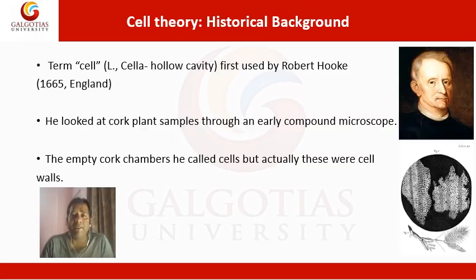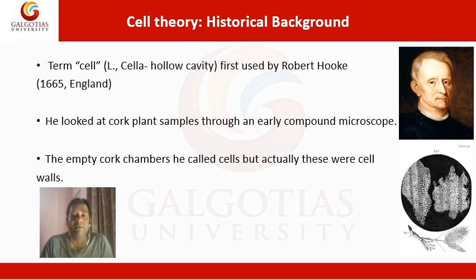Before going into detail of cell theory, let us first explore the historical background. The term cell was first used by Robert Hooke, an English scientist, in the year 1665.